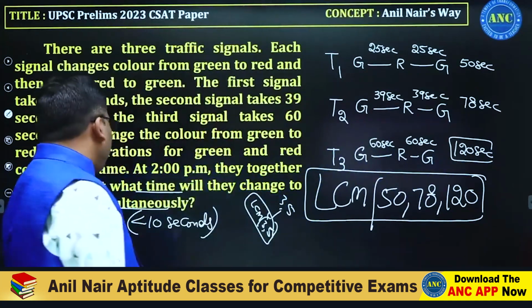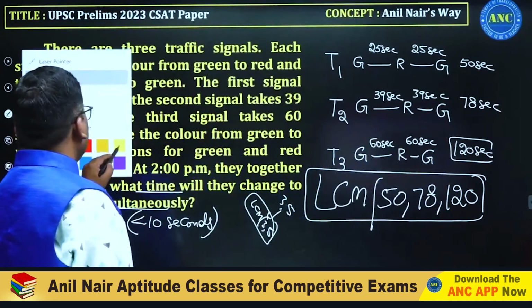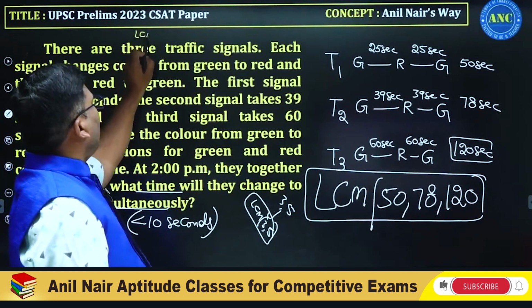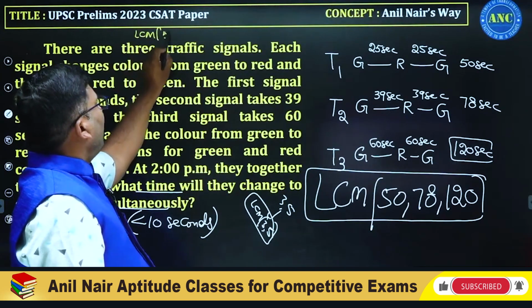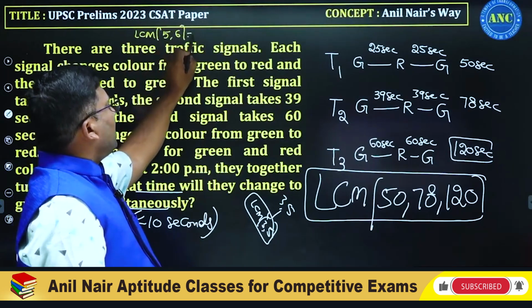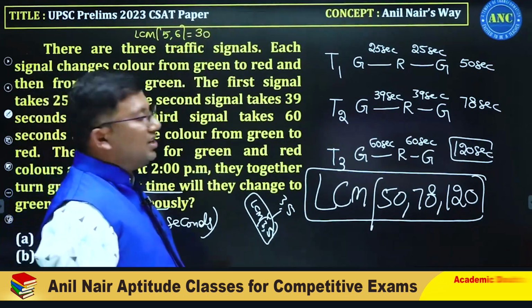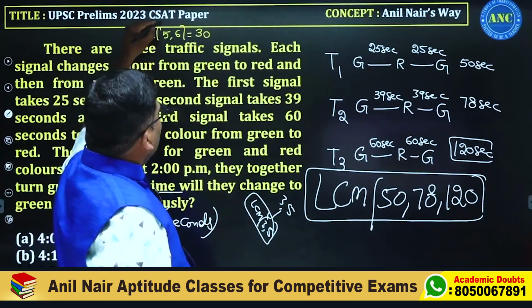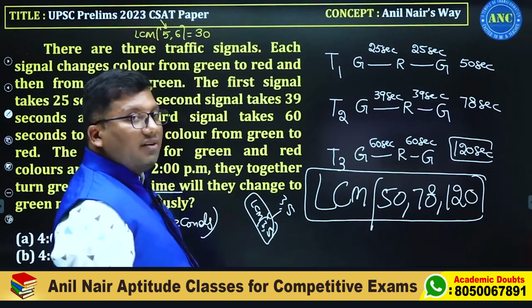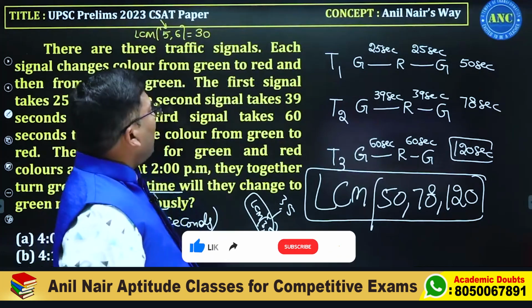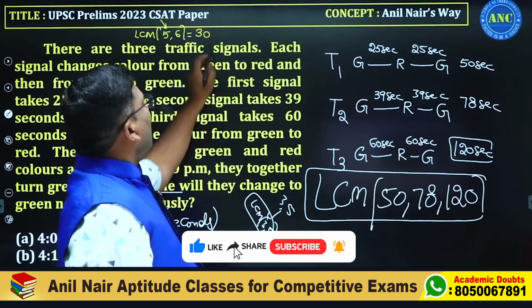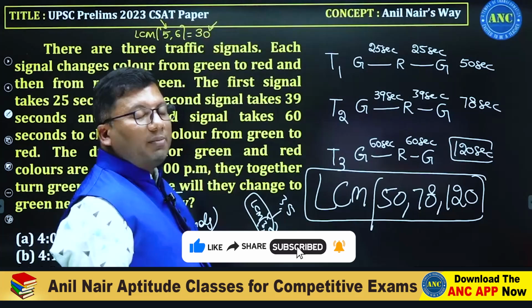There is a beautiful concept in LCM, sir. See here, the LCM of 5, 6 is 30. Listen carefully, sir. While doing LCM, if one input number is divisible by 5, the output is also divisible by 5.